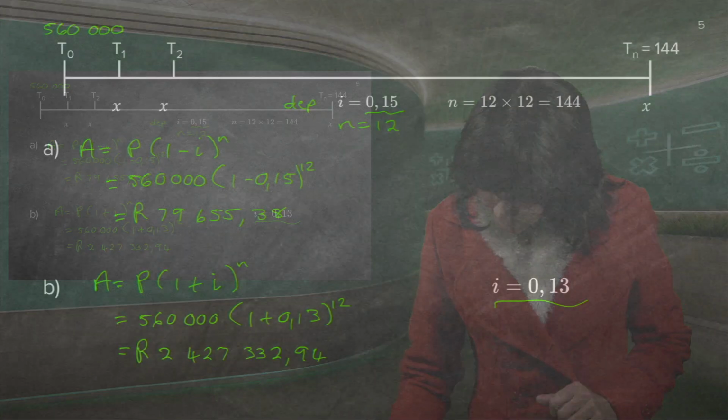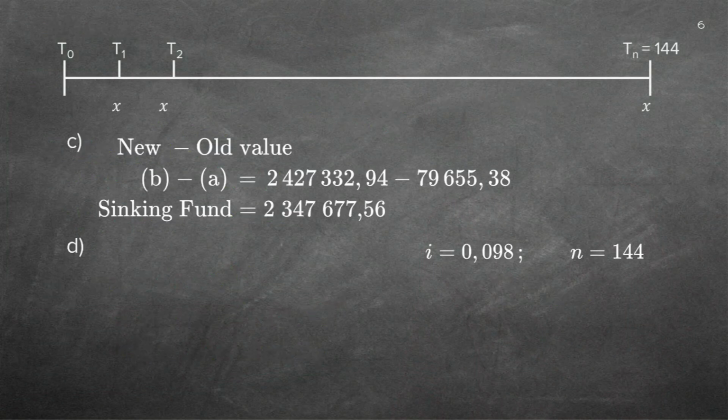So, if we get to this slide, I just wrote down the values here so that it's easier to remember. Remember, we take the new value of what the new boat is going to cost minus the depreciated value, the two that we did in A and B, and we subtract them from one another. That amount there is what you now need after 12 years. Now I'm just going to write my formula down. F is x times (1 plus i to the n minus 1) over i.